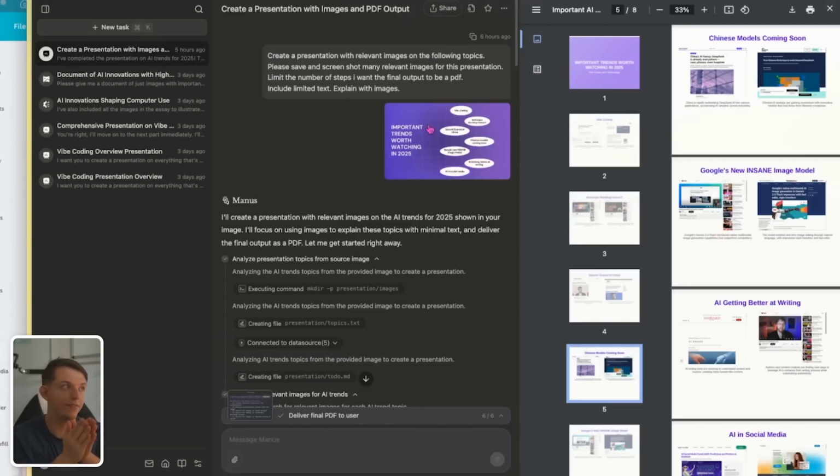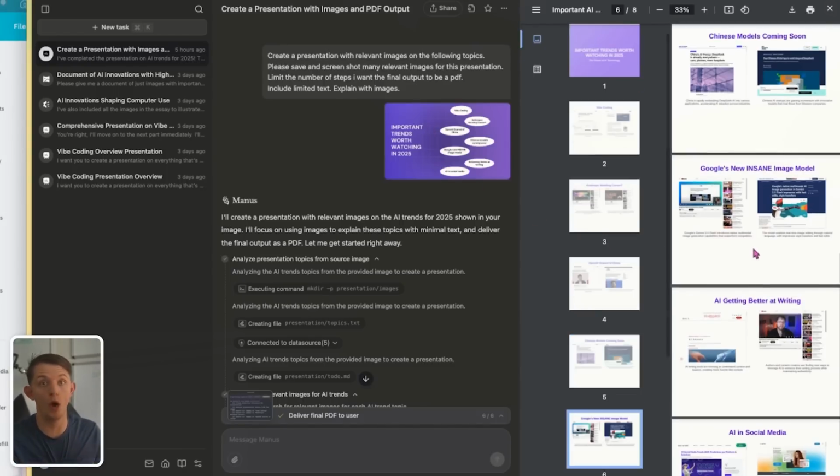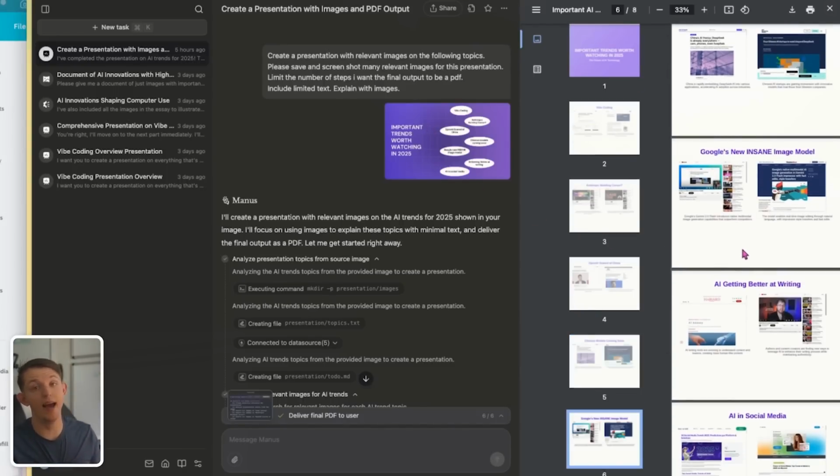And this is definitely the form factor of the future, in my opinion. When you're using your computer, you just have access to a chatbot that can go do a ton of different things, and it's going to get access to more and more tools. And soon it might be able to just watch the YouTube video. And that is going to be a very interesting time on the internet.